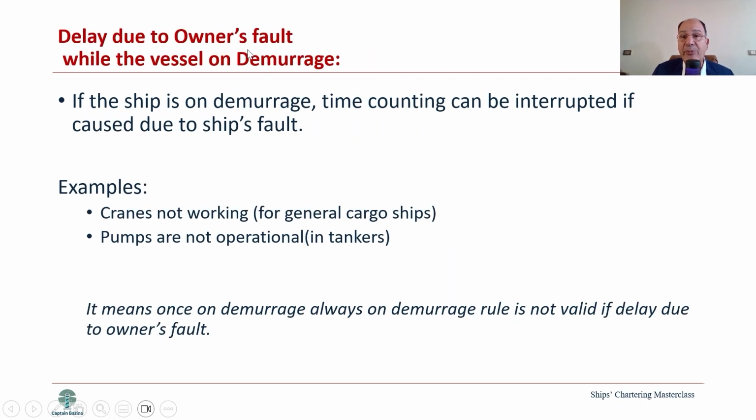But we have one important point here. If, for example, the ship is on demurrage and we are applying that rule, once on demurrage, always on demurrage, but we have some kind of problem with the ship's crane or the pumps of a tanker, like some kind of delay due to the ship owner's fault, then that time will not be counted as lay time or demurrage. I mean the demurrage time will be paused here. So that time will not be counted. It means the once on demurrage, always on demurrage rule is not valid if delayed due to the owner's fault.